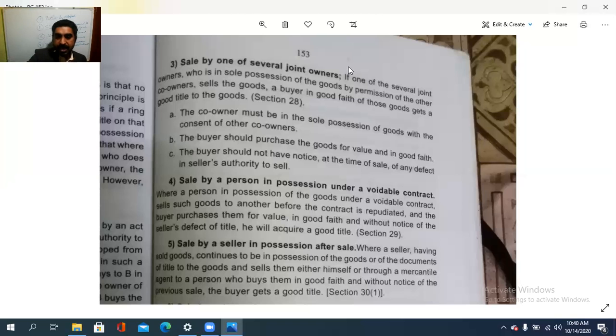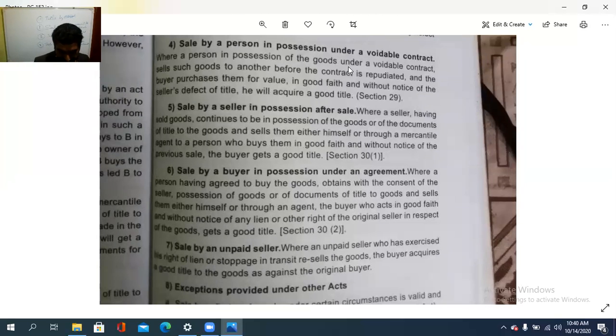Then sale by a seller in possession after the sale, okay, sale by a seller in possession after the sale. Fifth point.